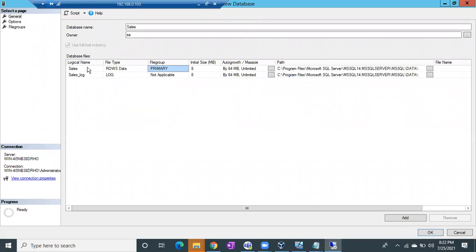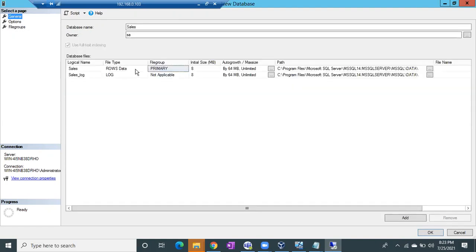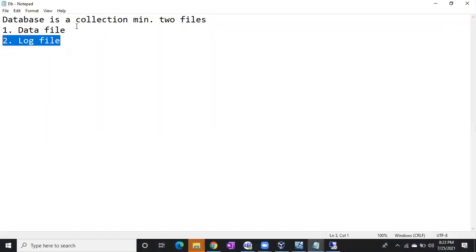By default, every data file is a part of the primary file group. Automatically, the primary file group will be created. This is the default file group that comes along with the database. If you want to see it, go to the file groups option, and there you can see the primary file group. You cannot delete it. If you choose it here, the remove option is disabled. In this file group, one file will be stored, which is called your data file. There are two types of data files. One is the MDF file, which is the master data file.